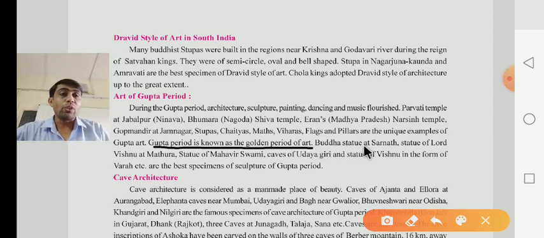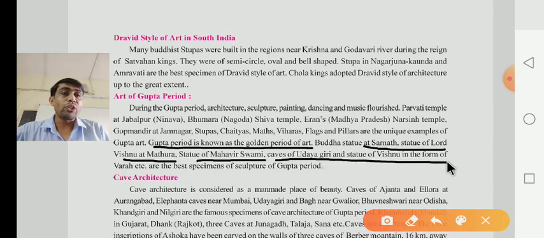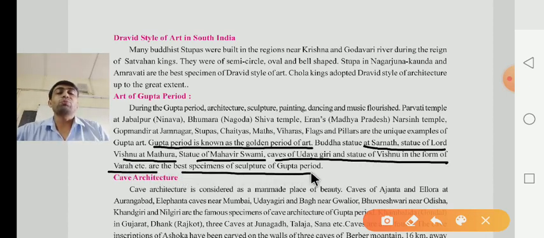The Buddha statue at Sarnath, the statue of Lord Vishnu at Mathura, the statue of Mahavir Swami, the caves of Udaygiri and the statue of Vishnu in the form of Varaha. These are all examples of the best statues, the best specimens of the sculpture of the Gupta period. Sculpture means Silpkruti of that Gupta period.